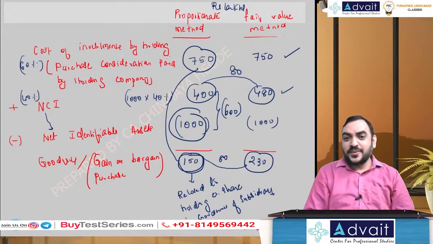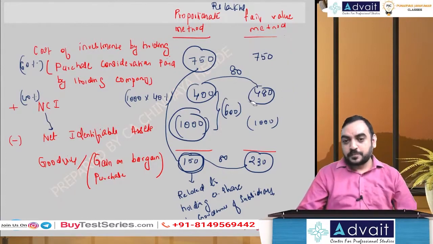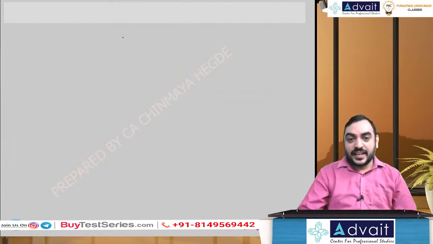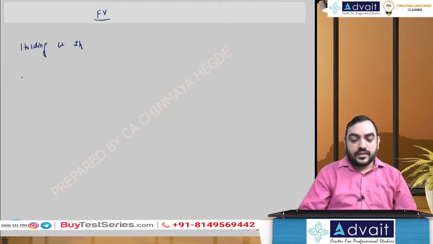Are you able to understand? 750 also includes goodwill, 480 also includes goodwill. So if I have to break it up, how do I break it up? I hope you have taken down till here. If I write it like this, on a fair value method, holding company share and outsiders share, NCI share, what is the book value and what is the fair value?